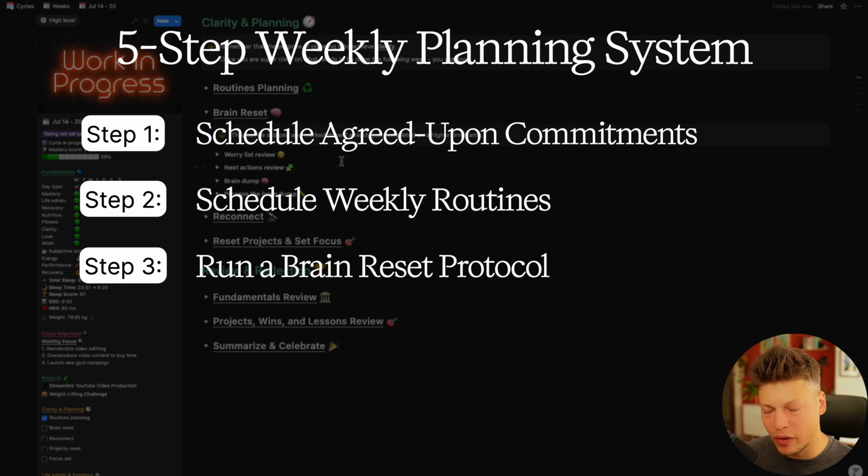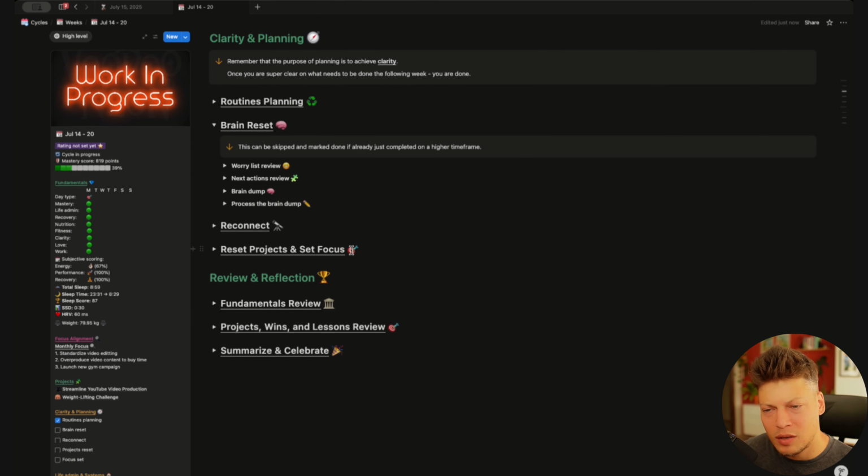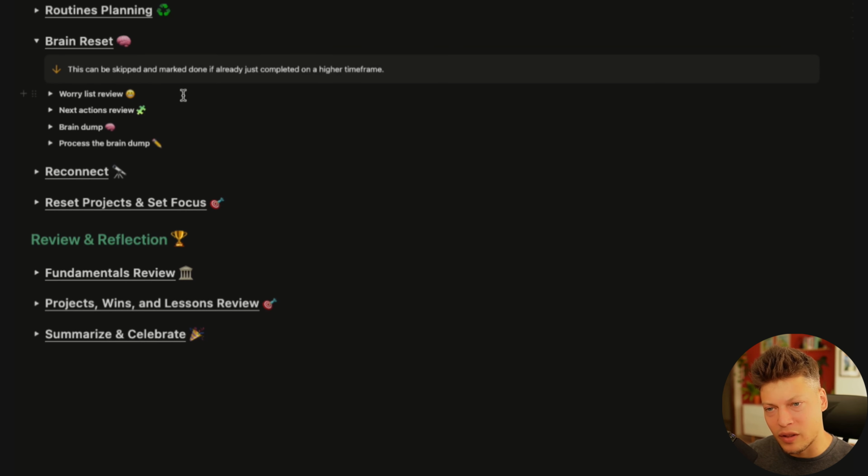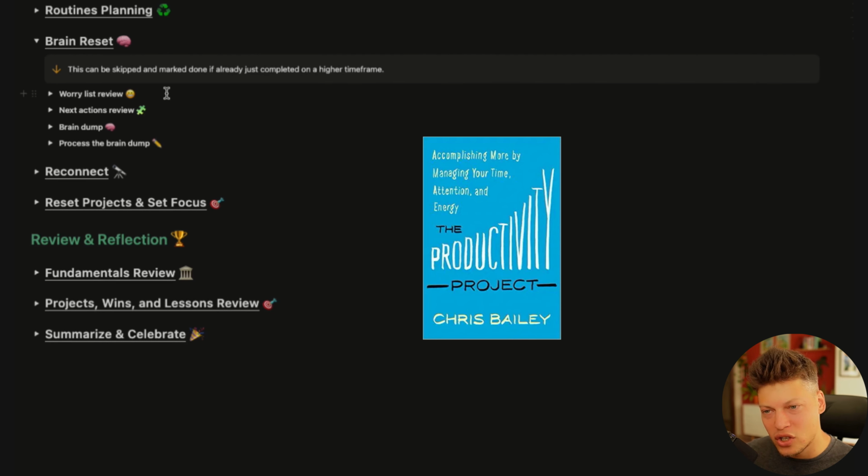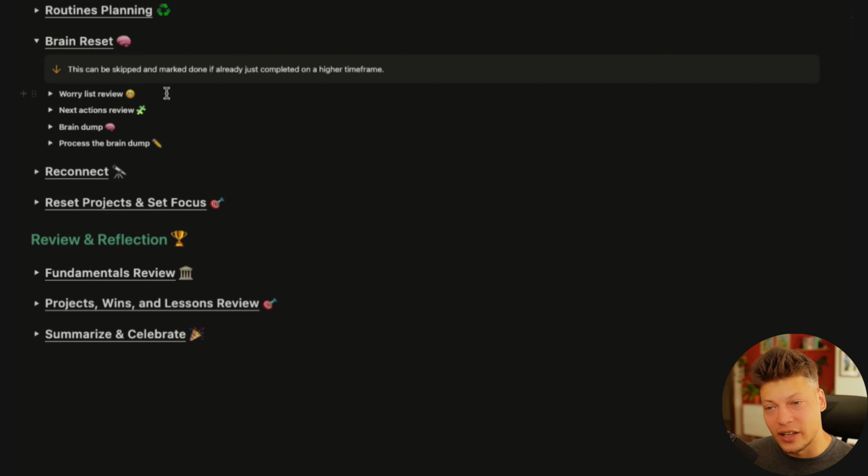And I think this is very important. You can immediately jump into setting focus for the week or trying to plan your projects. But I do really like having a few extra steps before I get to setting focus for the next week. And one important step is doing a brain reset. So the components for that is I do a review of my worry list. I picked this up from the book called Productivity Project. And I really like the concept.